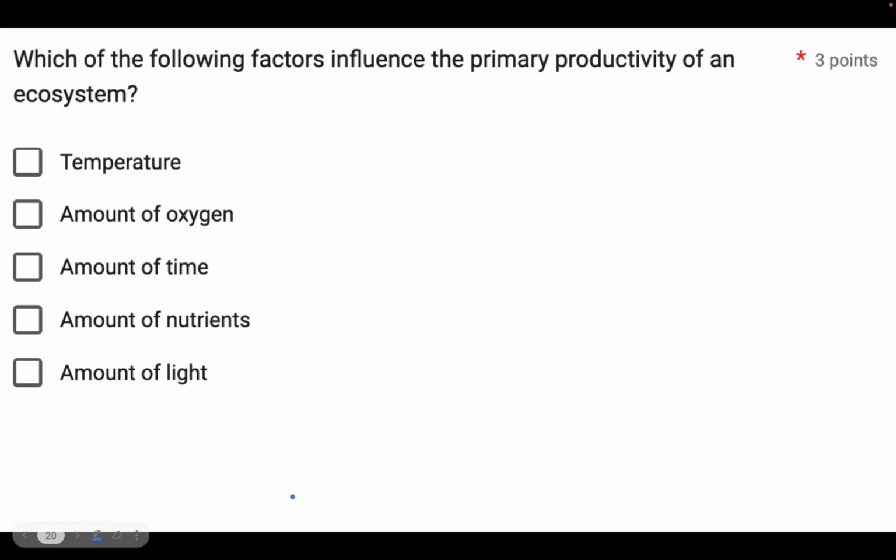Which of the following factors influence the primary productivity of an ecosystem? I remember seeing some of these. Now's a good time to pause before we reveal. Temperature, oxygen, time, nutrients, light.